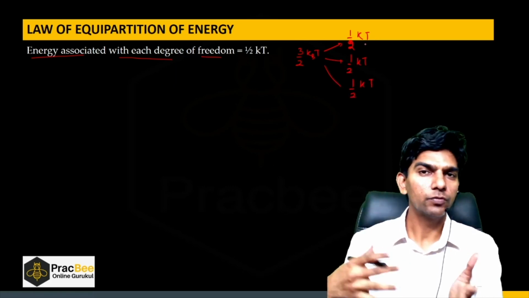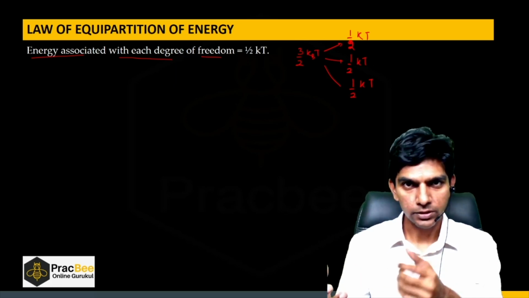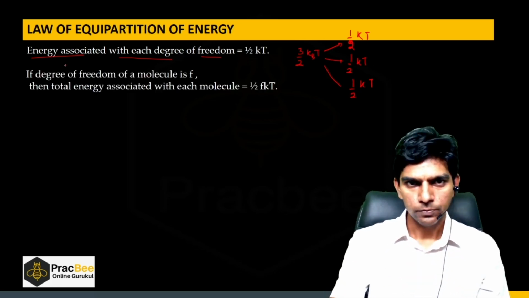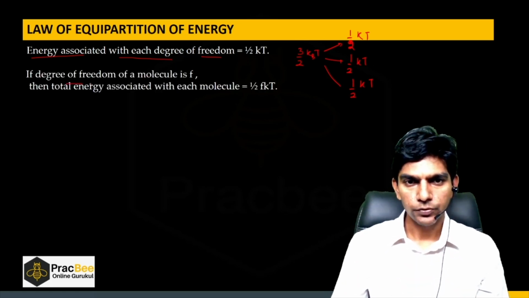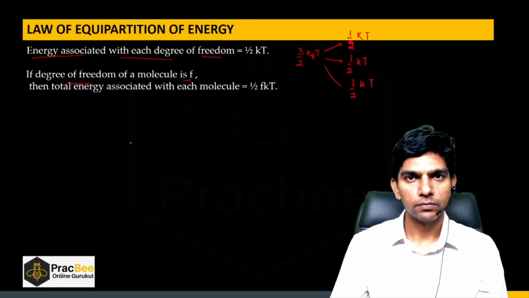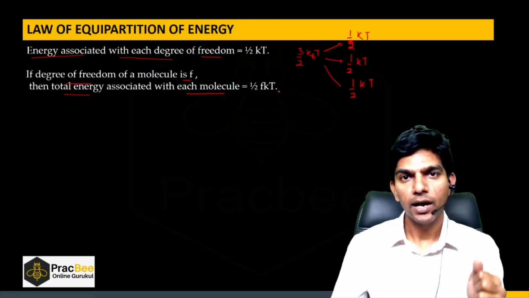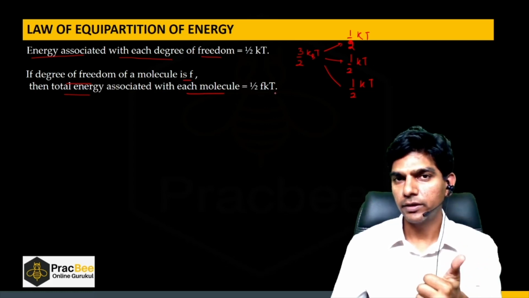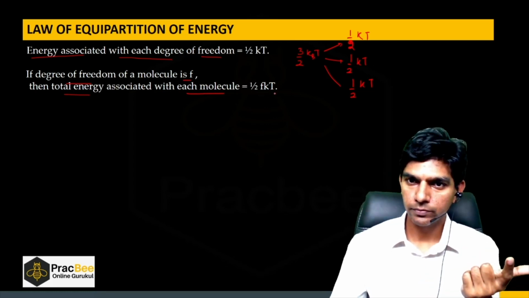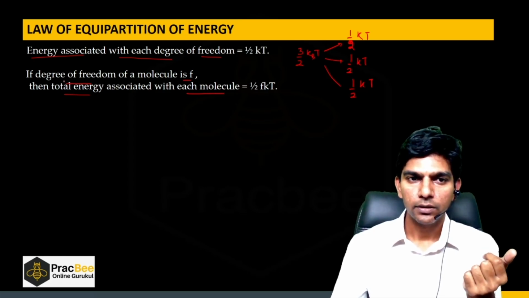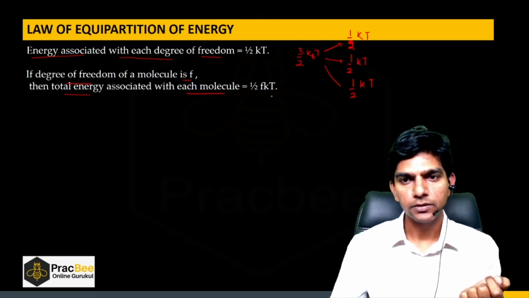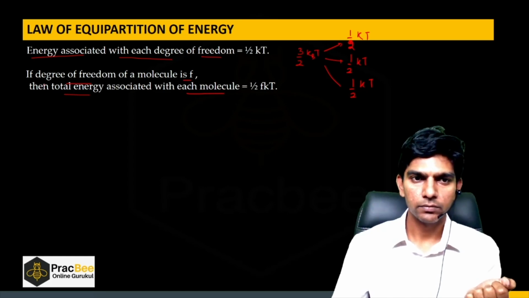So we can say for different degrees of freedom, we'll be having the same energy. If the degree of freedom of a molecule is F, in that case, the total energy associated with each molecule will be F times half kT. Is it clear? Half kT is the energy associated with 1 degree of freedom. So if the degree of freedom is F, it will become F by 2 kT. I hope it is clear.